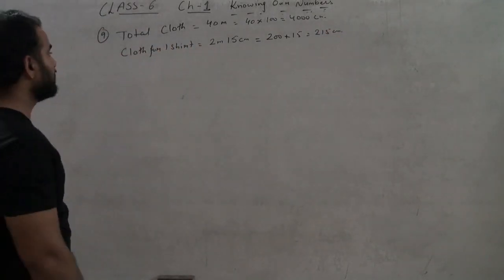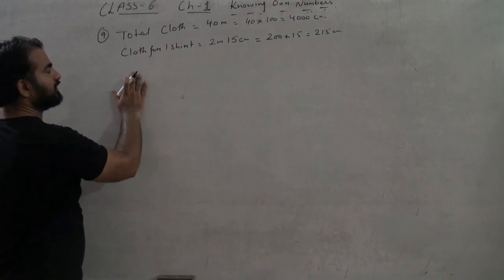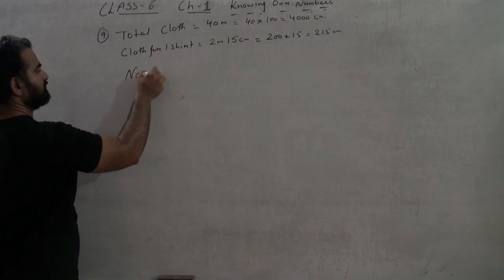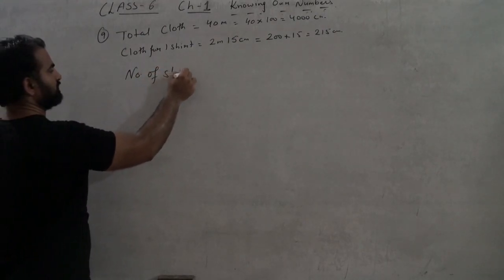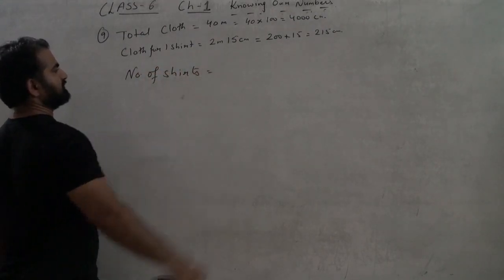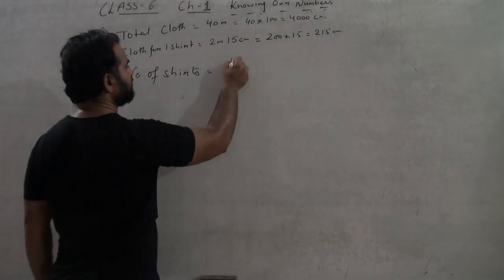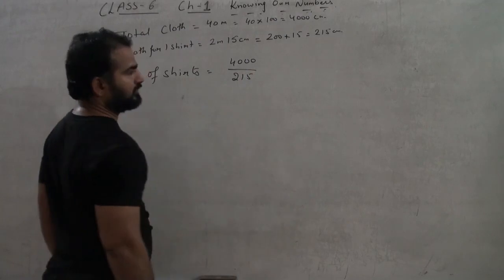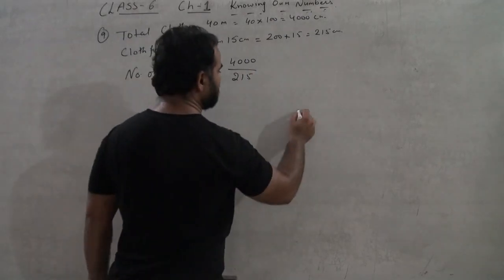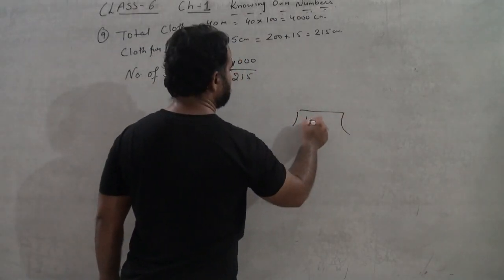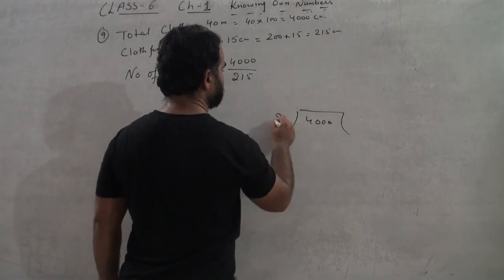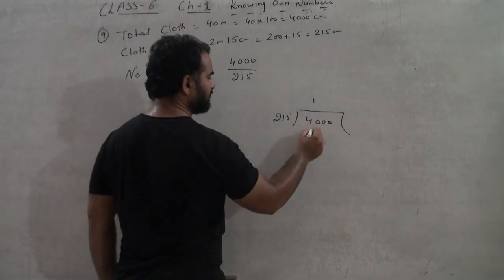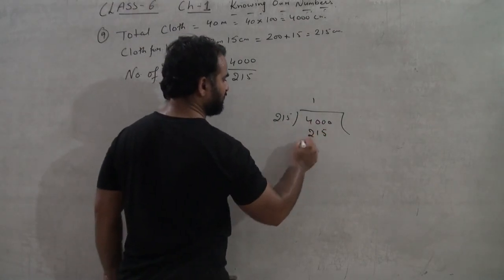Okay, what we have to find out is how many shirts there will be. So number of shirts equals 4000 divided by 215. Okay, so I am dividing it here. 4000 by 215. 215 ones are 215.